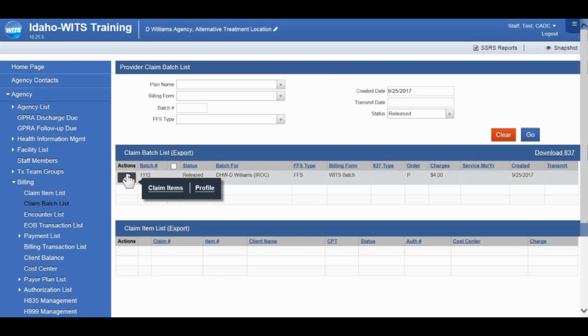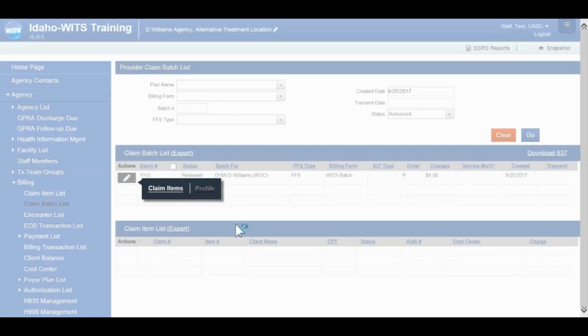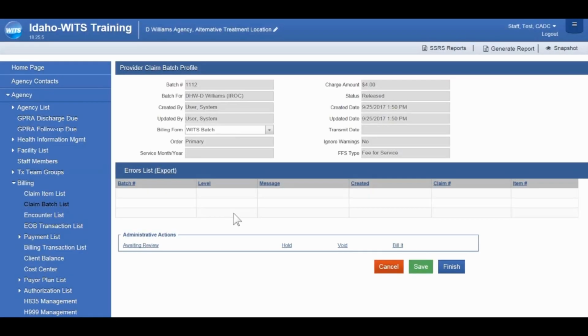So now we have another batch in released status here. We'll hover over the pencil and click profile. And then click bill it in the administrative actions.